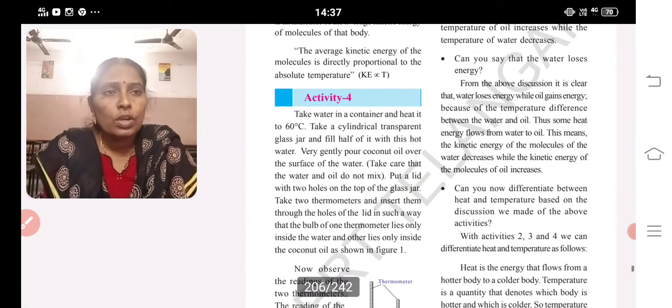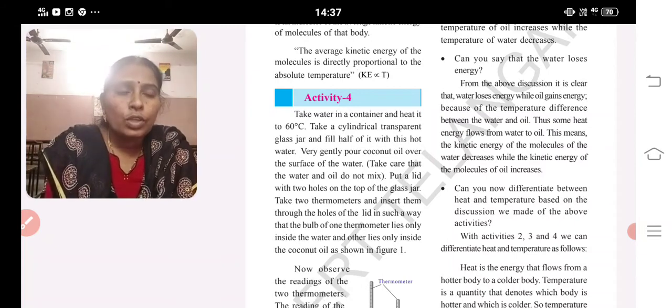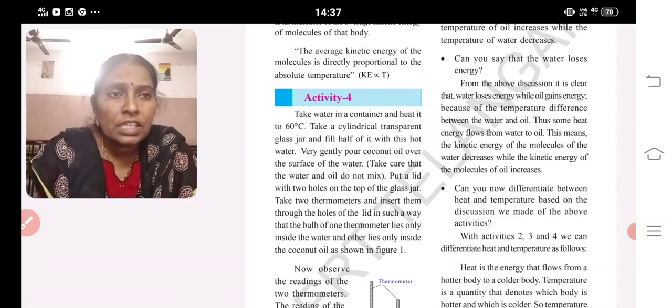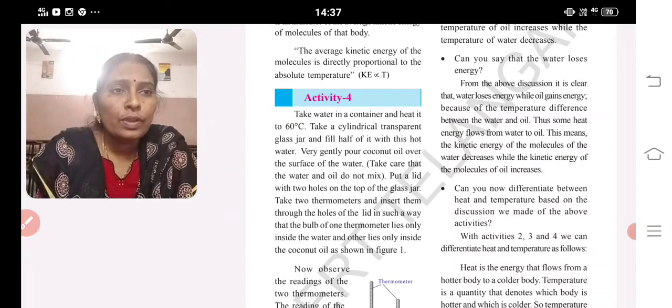Can you say that water loses energy? From the above discussion, it is clear that water loses energy while oil gains energy. Because of that, between water and oil, some heat energy flows from water to oil. This means the kinetic energy of the molecules of the water decreases while the kinetic energy of the molecules of the oil increases.